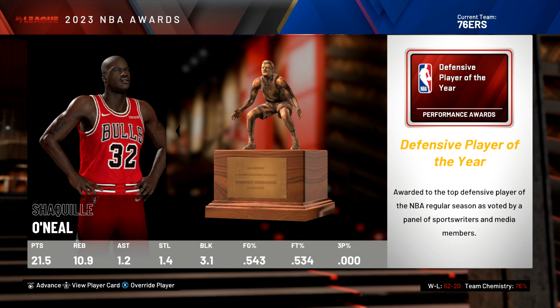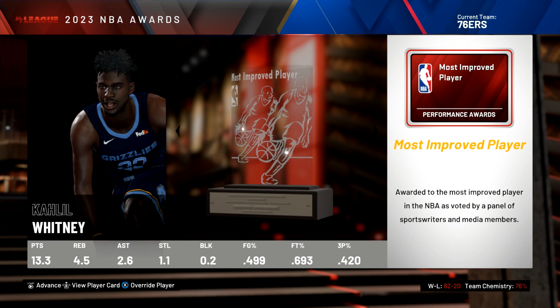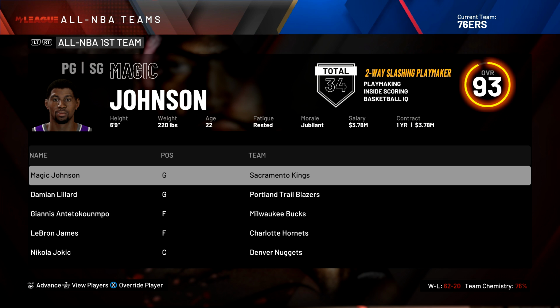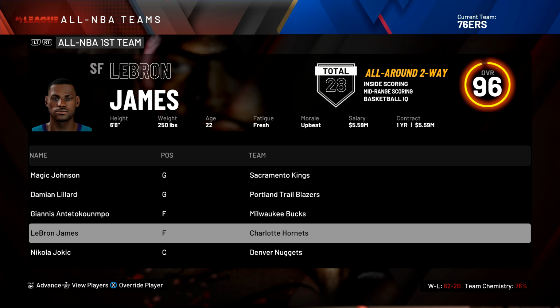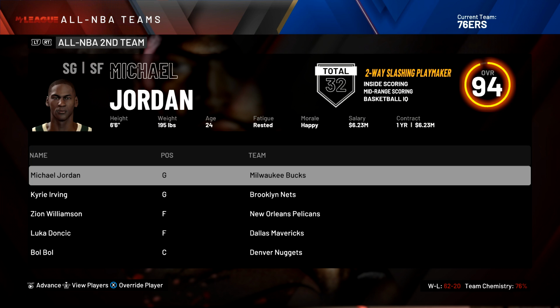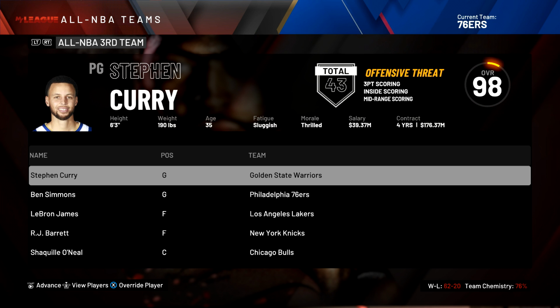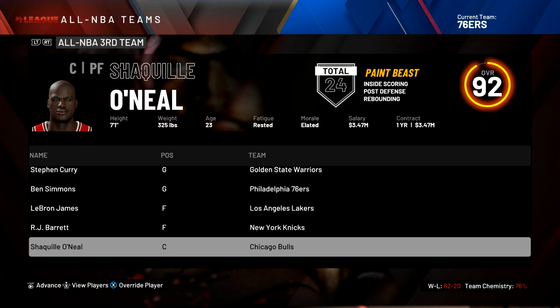Shaquille O'Neal ends up getting Defensive Player of the Year, 3.1 blocks per game. He also had 10 boards and 21 points a game, so Shaq doing very well on defense. Checking out our all-NBA teams, we got Magic Johnson and LeBron James on the first team. We got Michael Jordan on the second team. And then on the third team, we got Shaquille O'Neal.